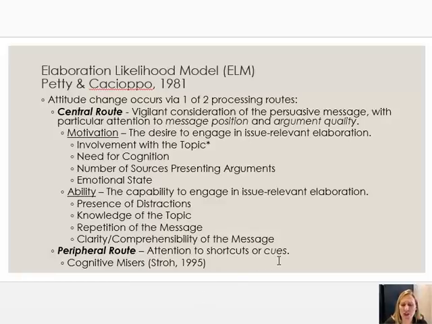Now, what kinds of shortcuts or heuristics or cues are we talking about? Virtually anything can serve as a cue that might trigger or engender peripheral route processing. I'll talk about a few here that are the most commonly seen in research. One of those is the credibility of the source delivering the persuasive message. If you believe that the source is credible, if you're convinced by that in some way, then sometimes we think, well, I don't really need to think very hard about what they say.